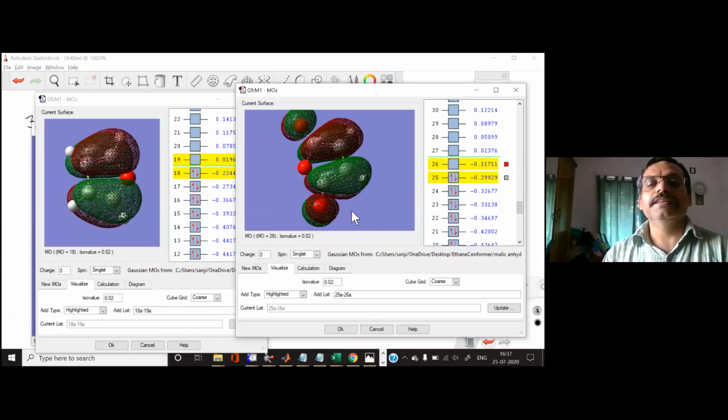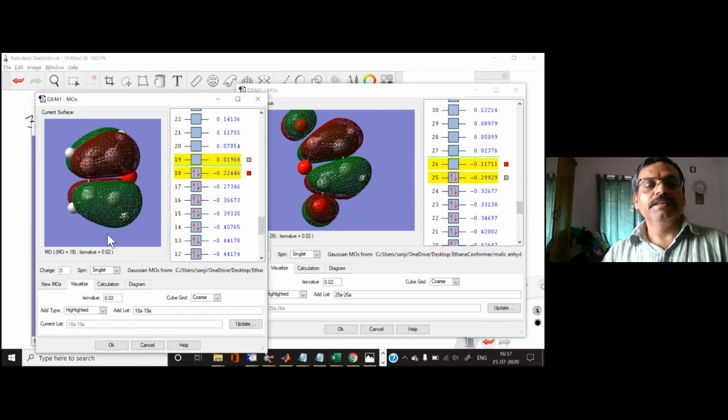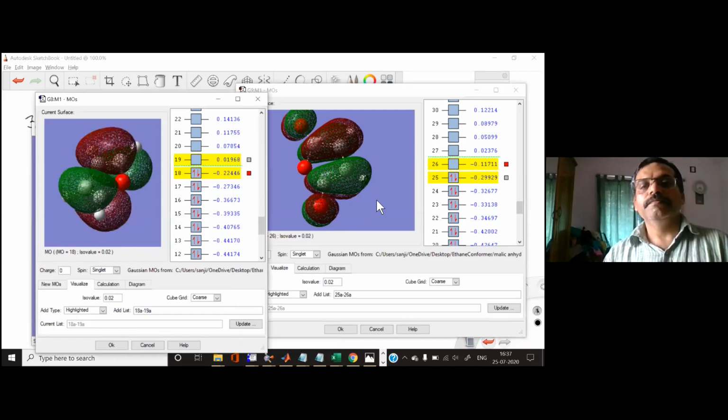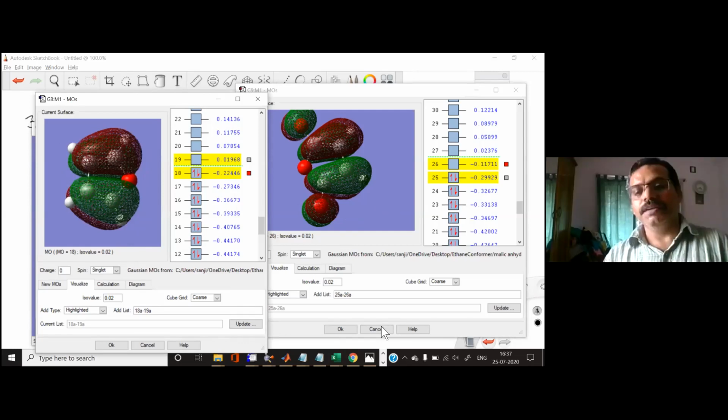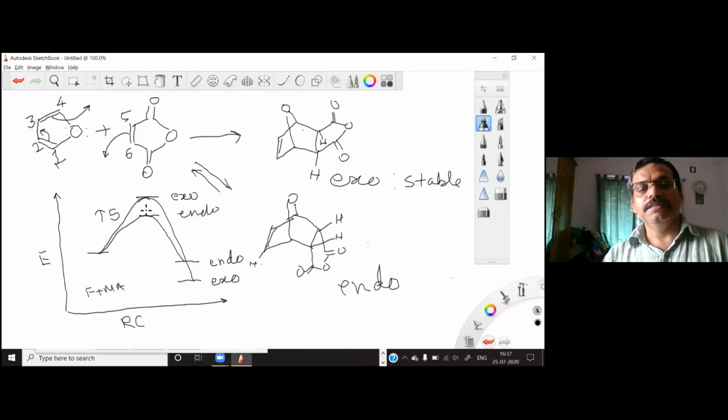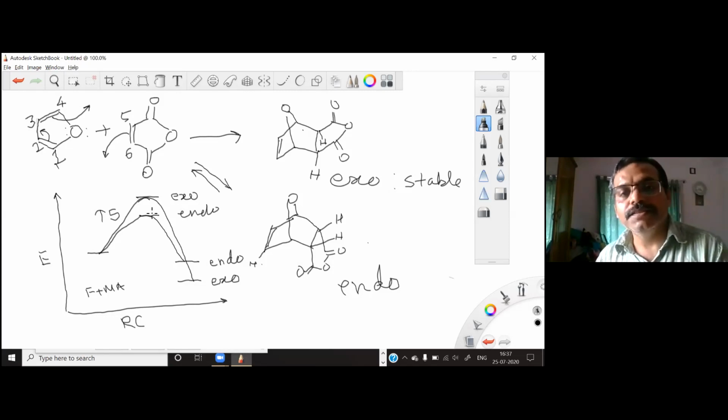And this bonding interaction stabilizes your transition state, and that's where we get the lower energy for the transition state. So that way you have a lower energy transition state and you get the endo product, whereas for the exo product you will have a higher energy transition state because there is less bonding interaction in the transition state.